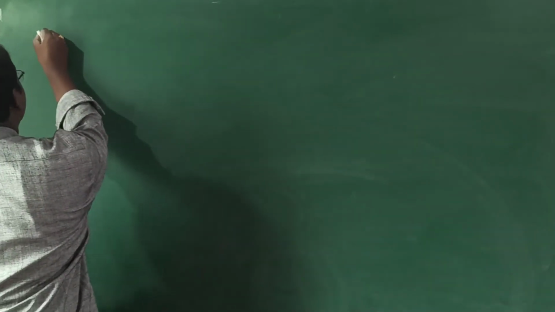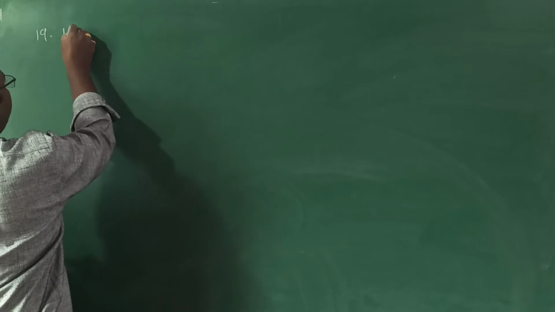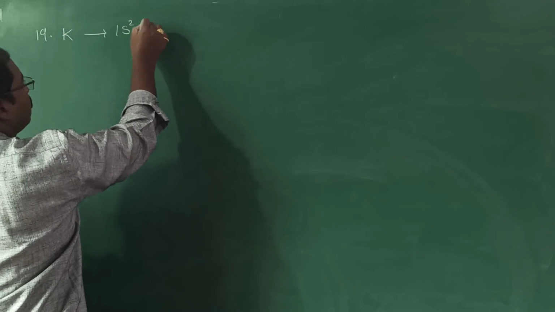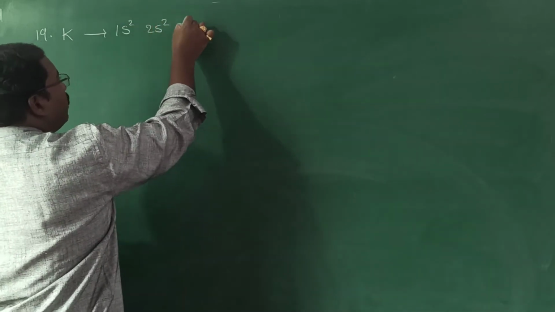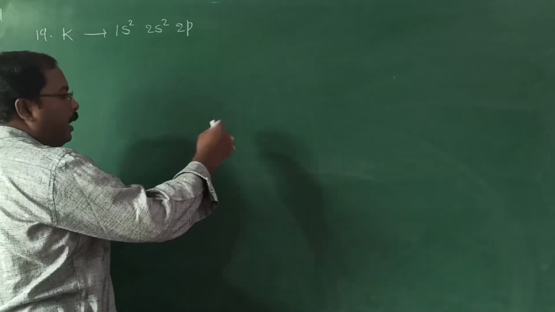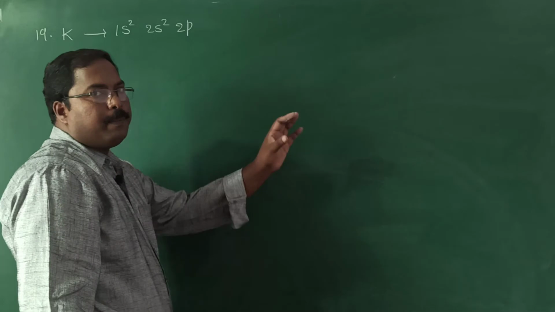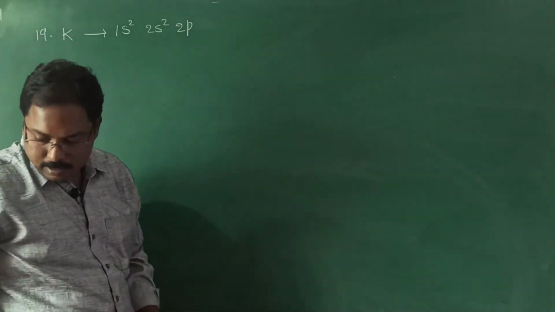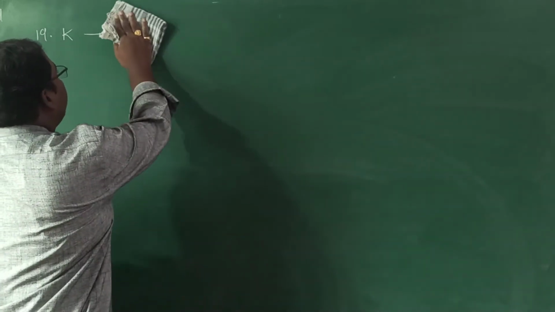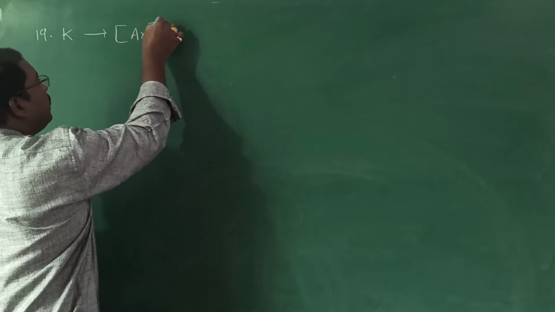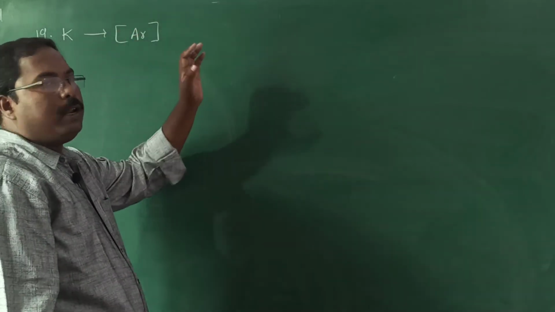Now, coming to the 19th element. 19th element is potassium. Now, coming to its configuration, I think you have an idea, instead of writing all these, we can write the noble gases in a simple form. Also we can represent using the noble gas. Till argon we have written. So if I say simply, it is in the square brackets. If we represent like this, it is the simple form representation of electronic configuration.